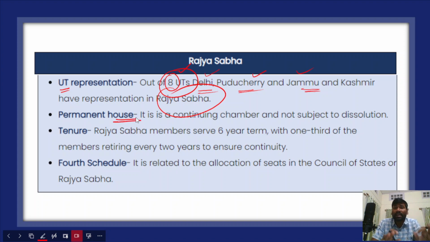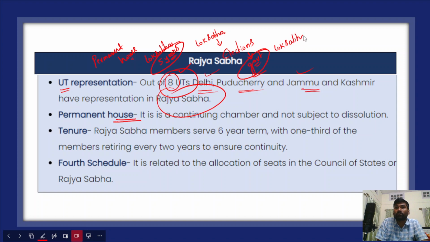And after that, Rajya Sabha is considered a permanent house. Permanent house in the sense that it is not subjected to dissolution like the Lok Sabha. In the Lok Sabha, what happens? Every 5 years elections take place. After every 5 years, the Lok Sabha would be dissolved, and after dissolution, elections would be held, a new government will be formed, and the new Lok Sabha tenure will start.